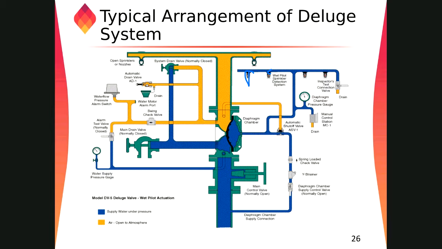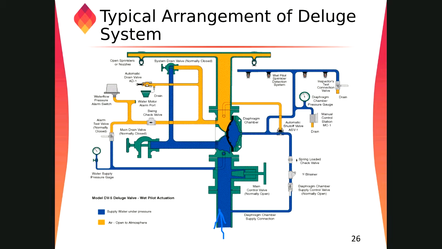Now these are the internal parts of the deluge valve. We are getting water from this side, from underground, and all the way to here.